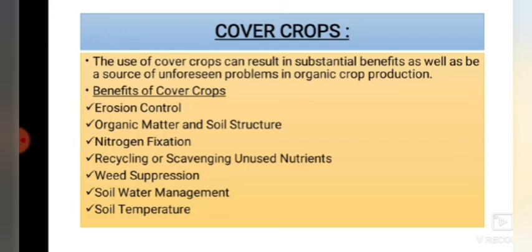Mulch is a layer of organic matter, as you know, such as crop residue that is left on the surface of the soil to prevent water runoff and protect the soil from the damaging effects of heavy rainfall. These were the benefits of cover crops. Some cover crop examples are rye, buckwheat, clover, sorghum, and hairy vetch.